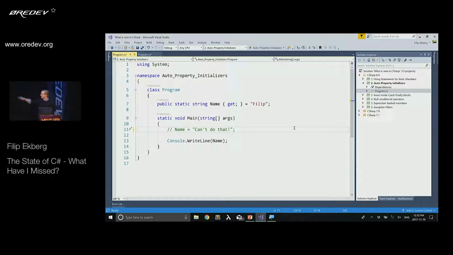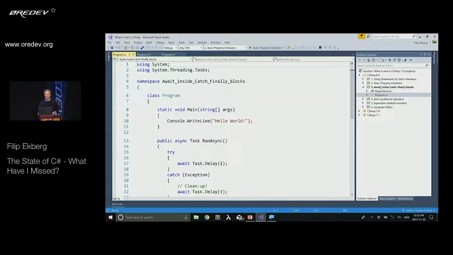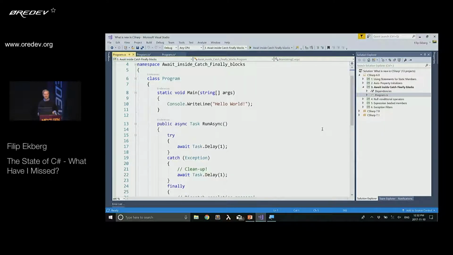And of course, I can print that out to the console as well. And you could change this in a static constructor or in a normal constructor. It's just static here because it's the Program.cs. So that's just going to make it easier for us to initialize values for our auto properties. And of course, we can have a private set here as well if you want that. So this works with all the different variations of auto properties. Now, if you're doing a lot of asynchronous programming, you'll probably be happy about the addition of awaits inside the catch and finally blocks.